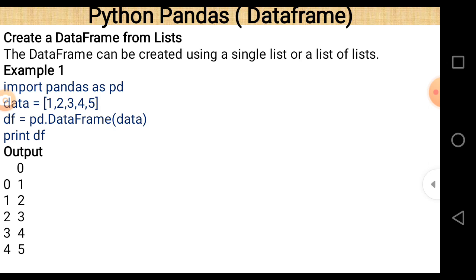Now the output is a little bit interesting, because the values passed here are 1 2 3 4 5, and there are also row numbers 0 1 2 3 4. So let me be very clear: 0 1 2 3 4 are the row numbers, or by default index values, because we don't pass any index value in this case. And 1 2 3 4 5 are the values. 0 is the name of the column, because we don't pass any column name here. So this is the output of this program.